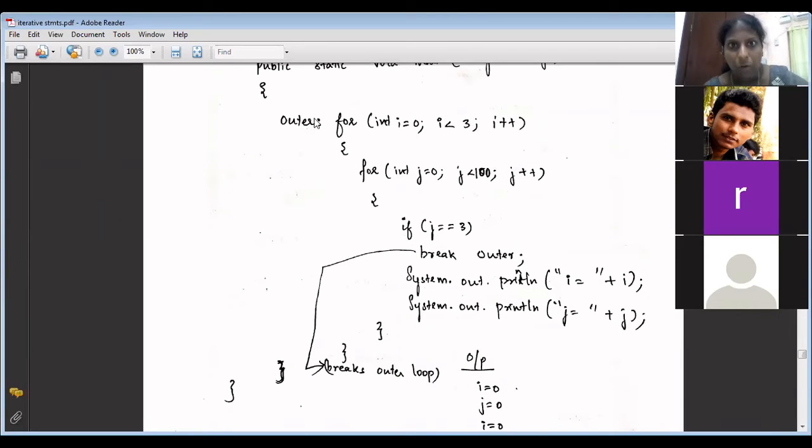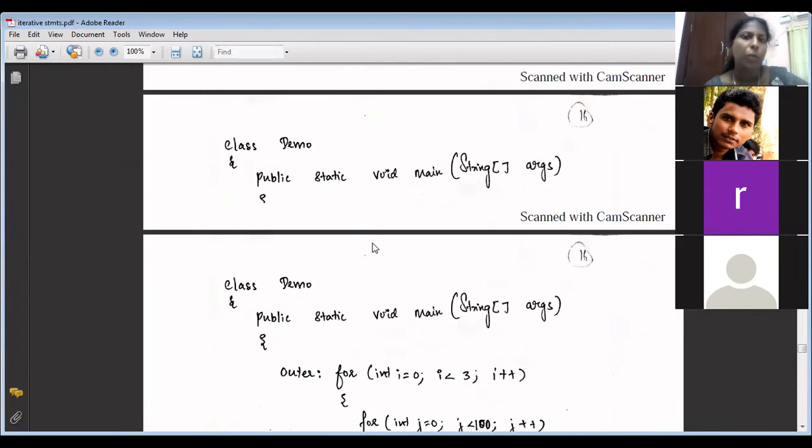If you want to come out of the outer for, then you have to use break with a label. Where should you declare the label? Wherever you want to terminate. If you write outer in the second for, there is no meaning. Break outer and break will work the same. So what is the use of break with a label?